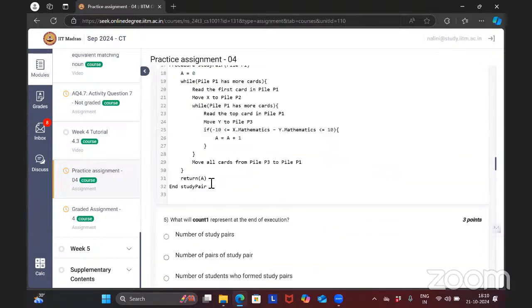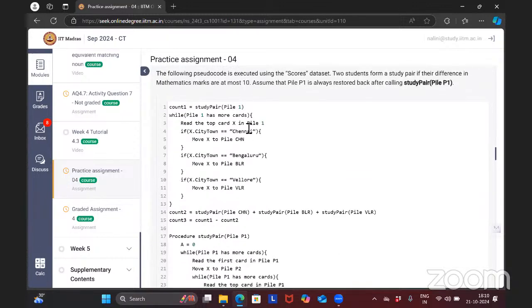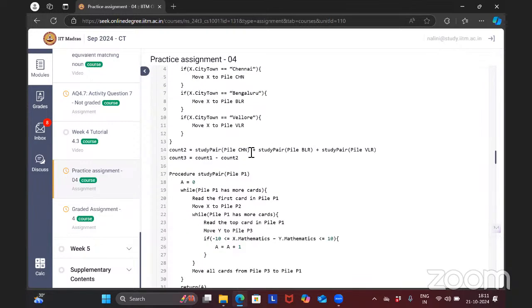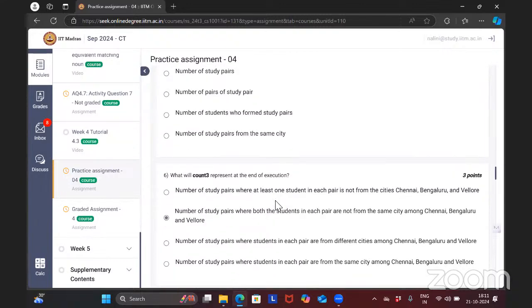So what option is correct? What is count 3? Count 3 is count 1 minus count 2. Count 1 is the total number of study pairs. Count 2 is the Chennai-Chennai study pairs, Bangalore-Bangalore study pairs, and Vellore-Vellore study pairs. In option A, we cannot include two students who belong to the same city, because one of them must belong to these cities.